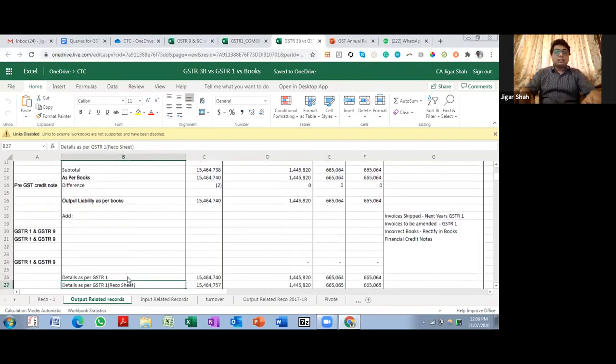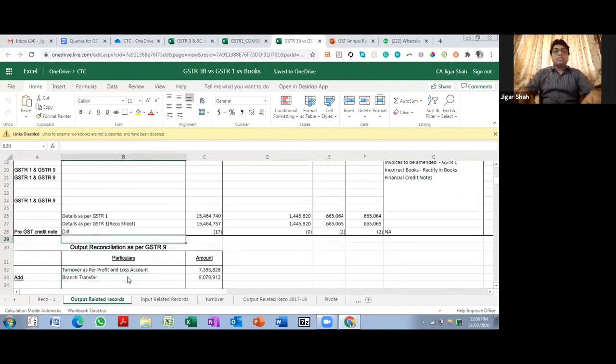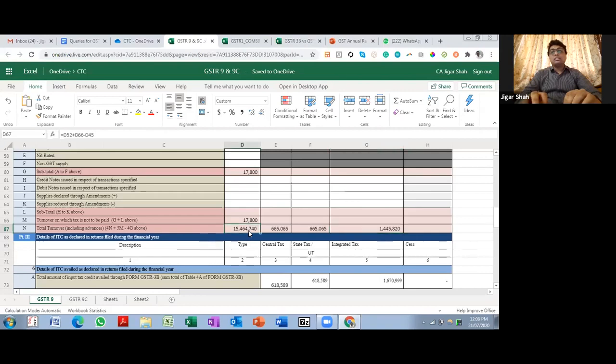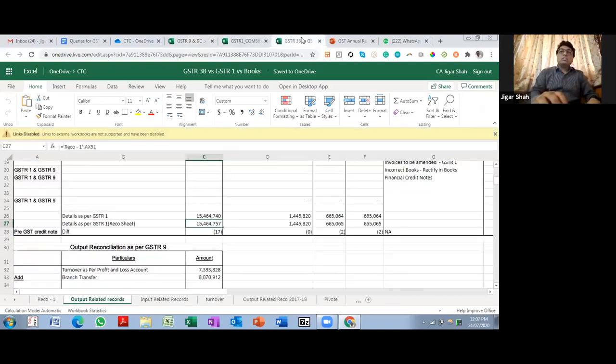So as I said, that figure over here is 1546,64757. This should reconcile with this figure. There is a 17 rupees difference. That is a round off difference which can be there. But this figure should reconcile with the figure that we have arrived at over here.